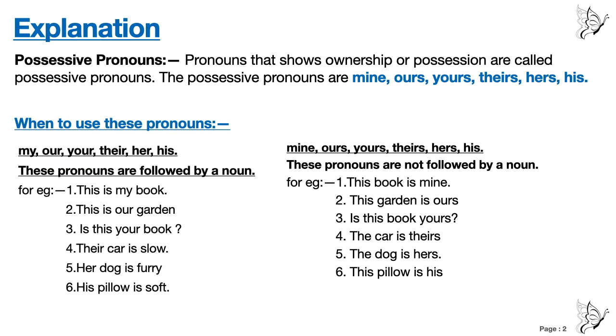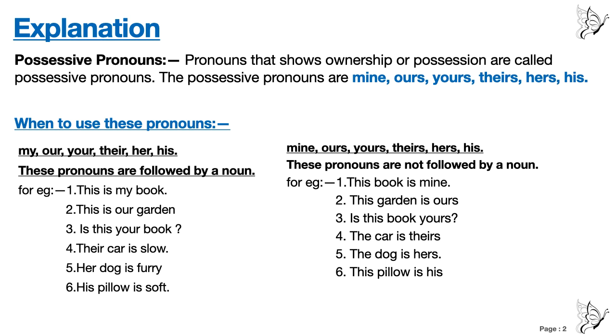Next one is possessive pronouns. Pronouns that show ownership or possession are called possessive pronouns. The possessive pronouns are mine, ours, yours, theirs, hers and his. Now somewhere you have to use me, somewhere you have to use my, somewhere you have to use mine, somewhere you use our, and somewhere you use ours.